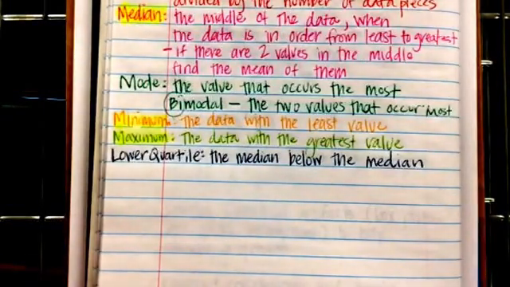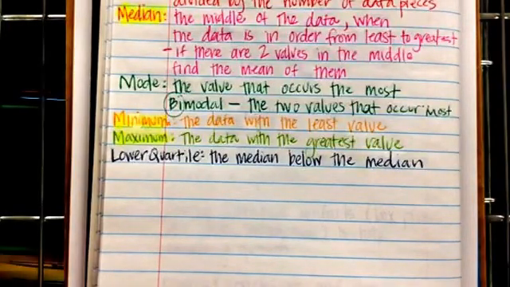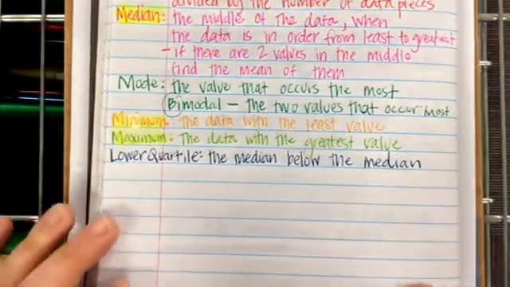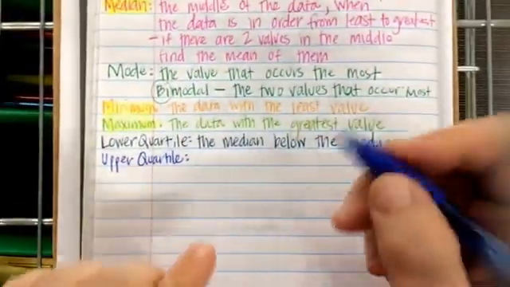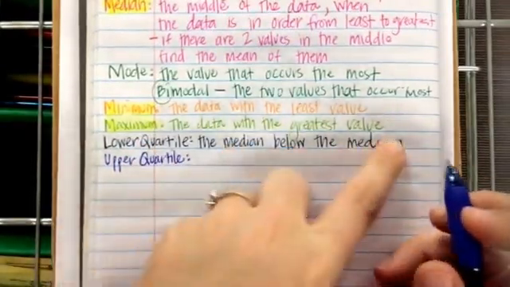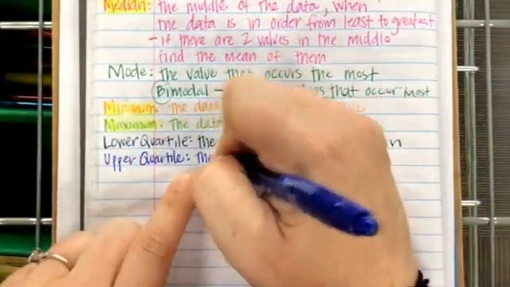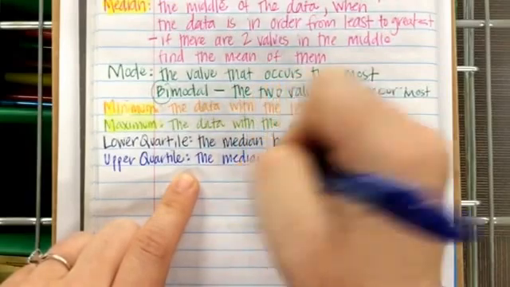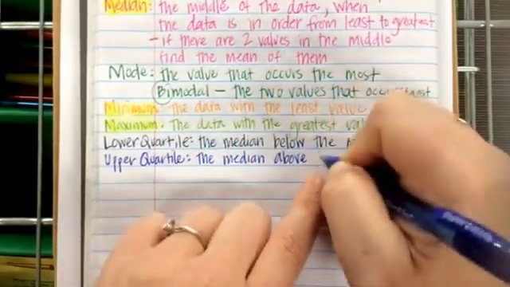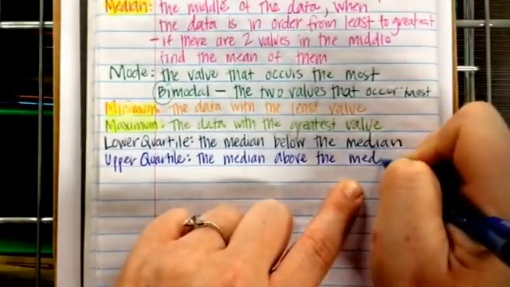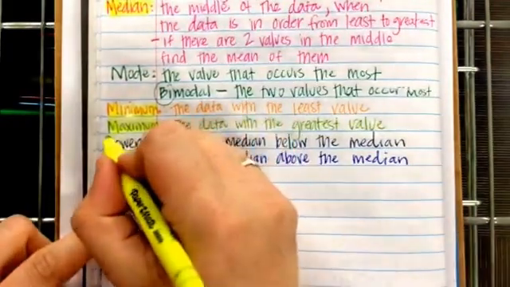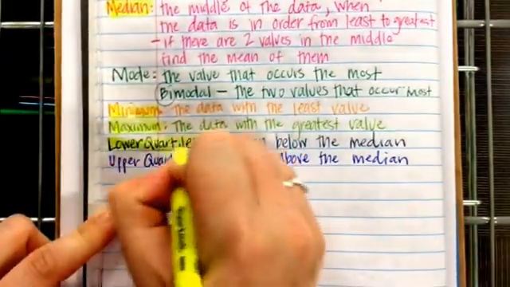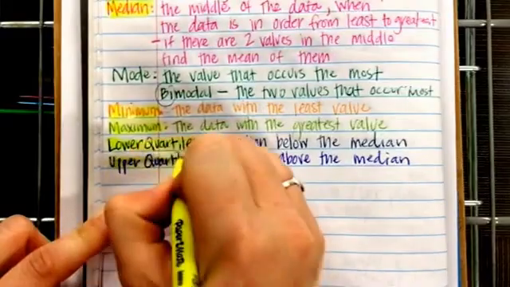And then we will have the upper quartile. So the lower quartile is the median below the median, and the upper quartile is the median above the median. So those two are the two new 5-number summary pieces of data.